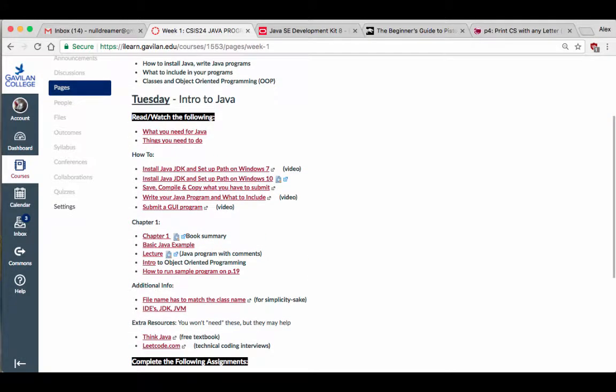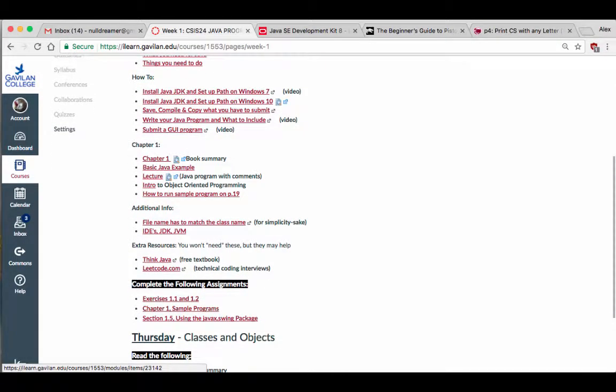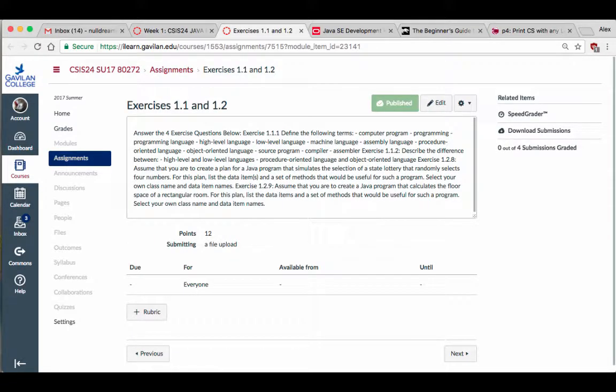You're going to have a couple of assignments that have to do with exercises from the textbook. There's exercise 1.1, 1.2. This first chapter of the textbook is just going to be like an introduction. You don't even have to write a whole lot of programs. In fact, you just have to copy a couple of sample programs. There's exercises in here. Exercise 1.1 is just answer these questions in here.